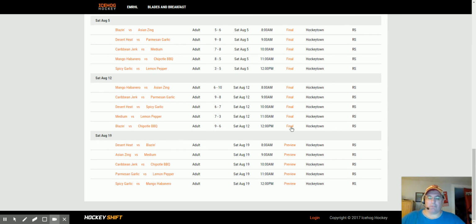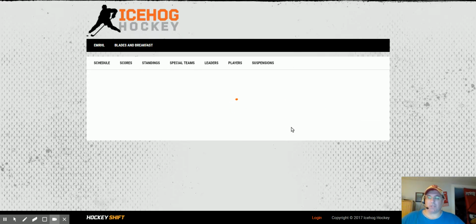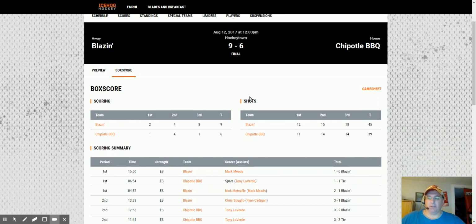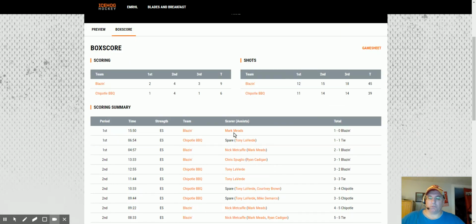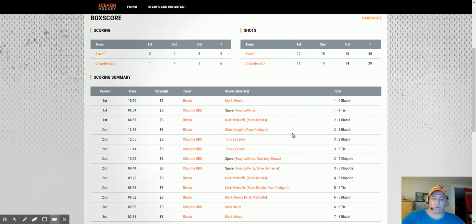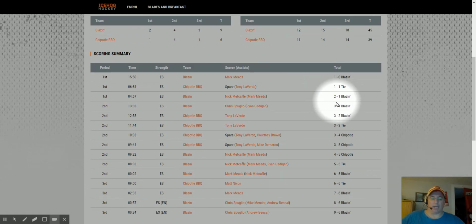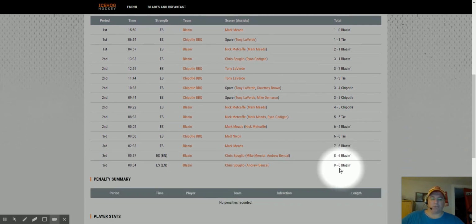So if you want to click on the final over here, we'll take a look at what the stats look like. So this was a 9-6 final last week between Blazin and Chipotle. And what I really like is over here. This shows you the scoring summary as it happened. So 1-0, we got a 1-1 tie, then Blazin went up, and then it was tied, then Chipotle went up, and then it was tied. So back and forth until finally we have the 9-6 final.